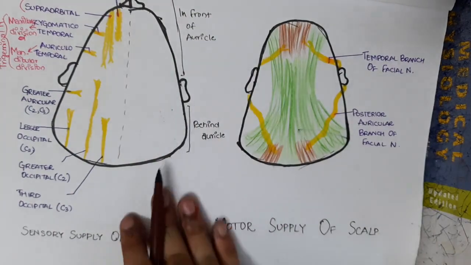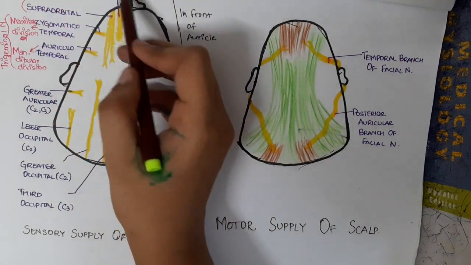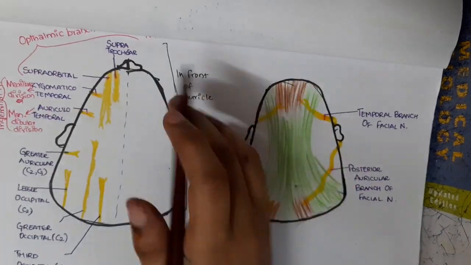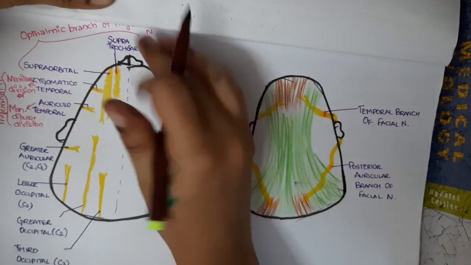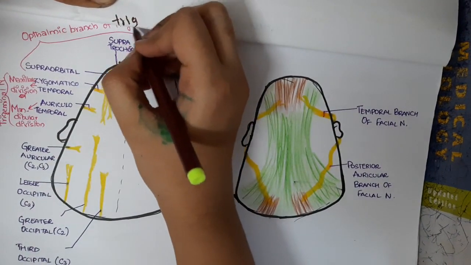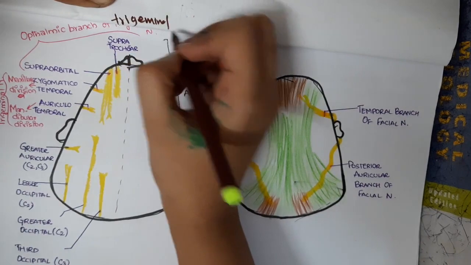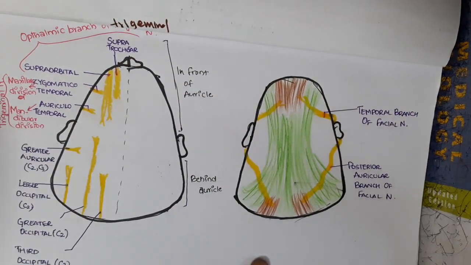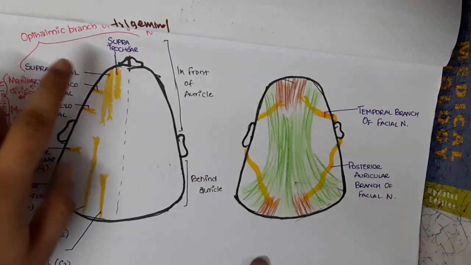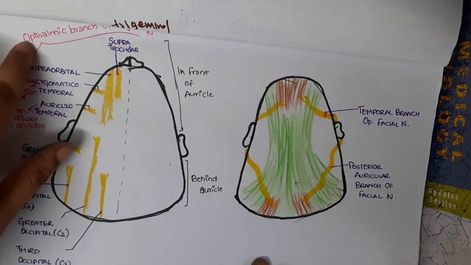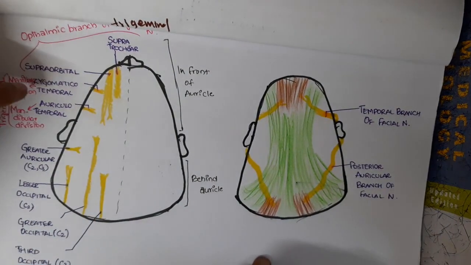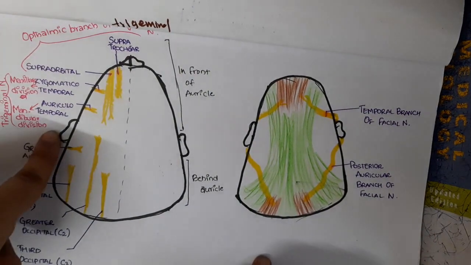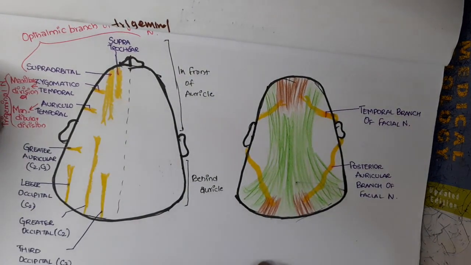Supratrochlear nerve and supraorbital nerve are from the ophthalmic branch of trigeminal nerve, whereas zygomaticotemporal and auriculotemporal are from the maxillary and mandibular branches of the trigeminal nerve.